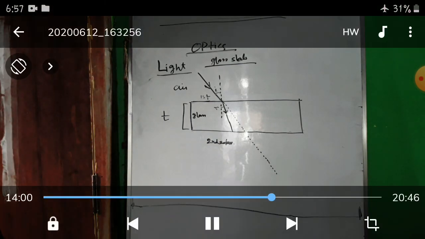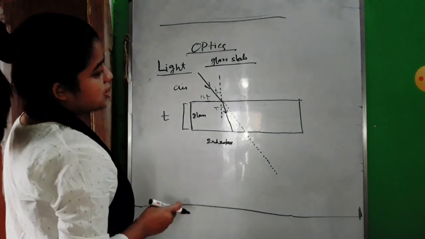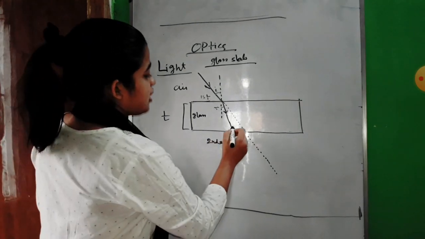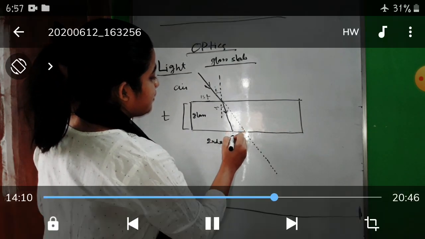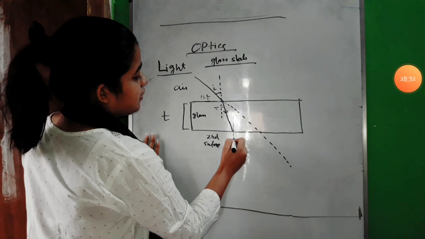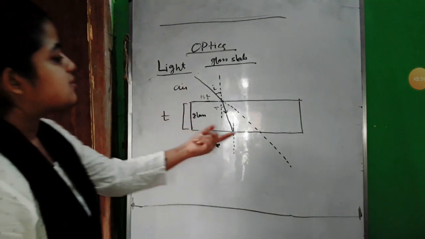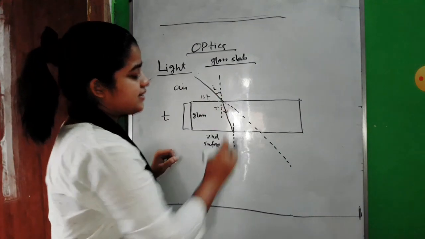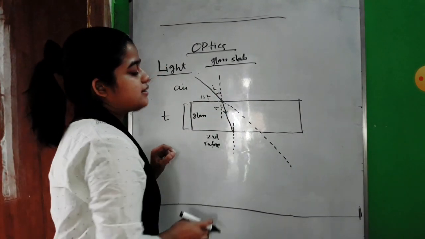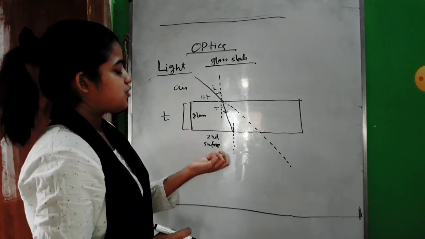see, again at the second surface also this light ray should suffer refraction, of course. If you draw a normal here at this point of incidence, for this lower surface, this refracted ray is the incident ray. So there it will suffer another refraction, number 2, as it is coming from denser to rarer medium.